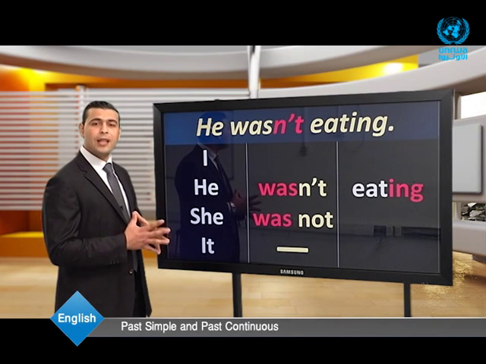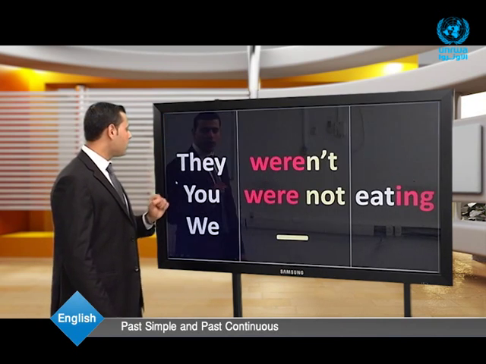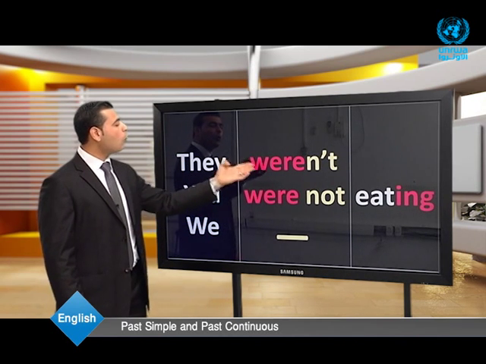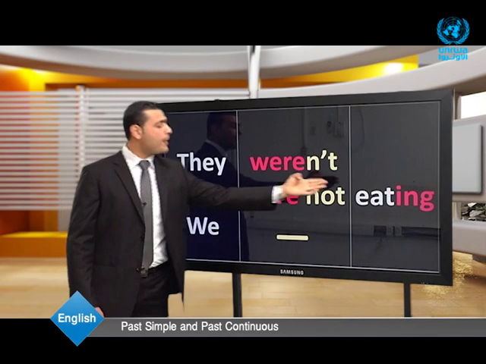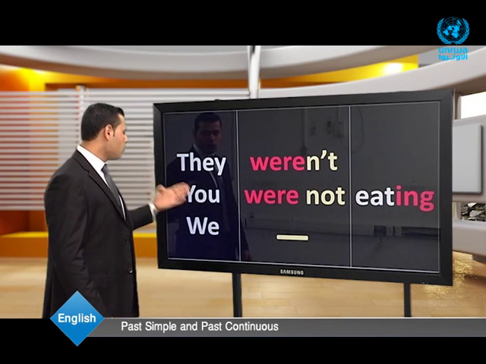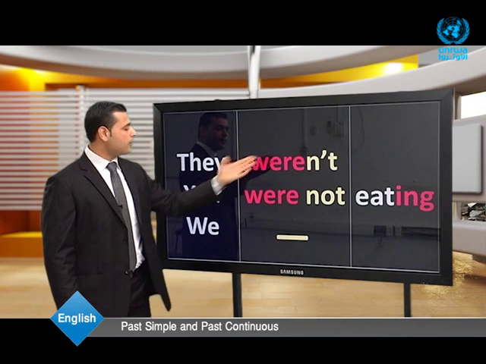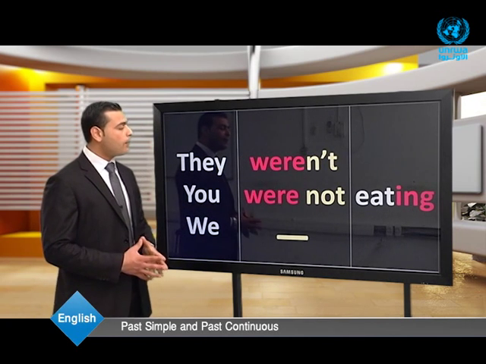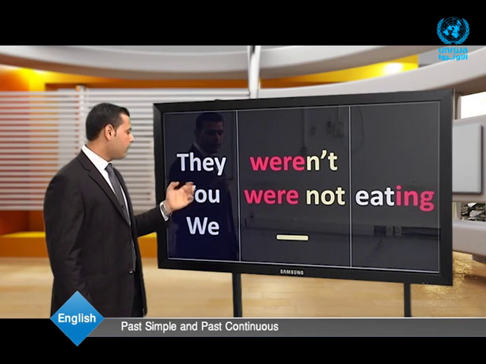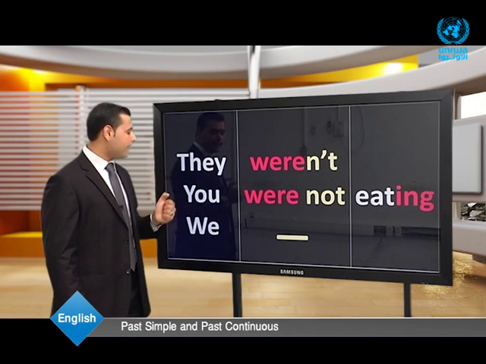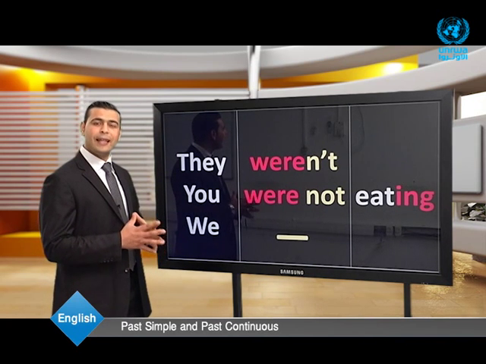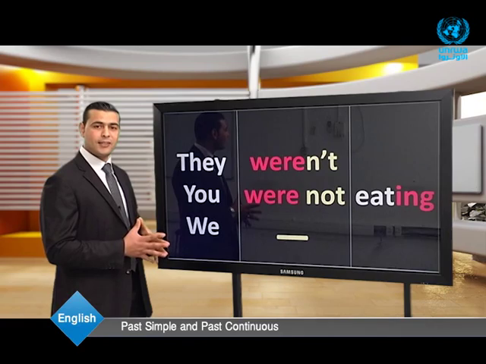What about the plural subjects? Let's look here. They, you, we, plus weren't or were not plus base verb plus the ing. Again, they, you, we, weren't or were not plus the base verb plus the ing. For example, they weren't eating. You were not eating. We were not eating. This is the negative form of the past continuous tense.